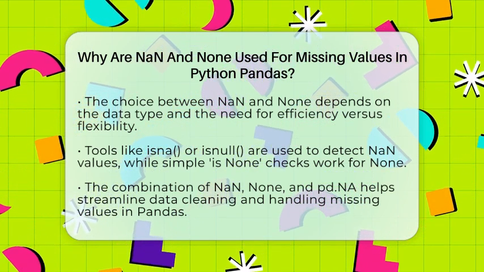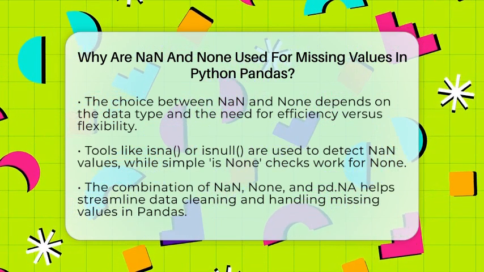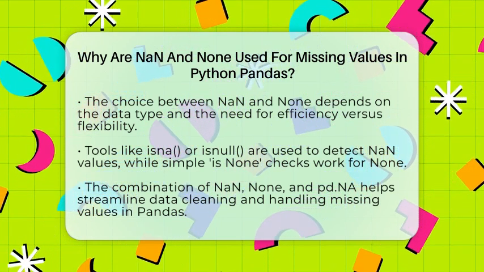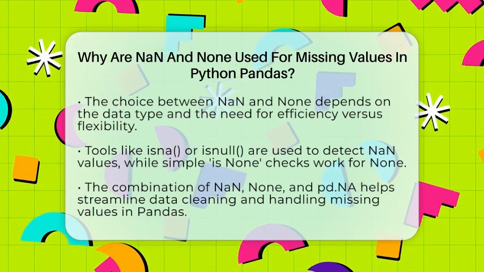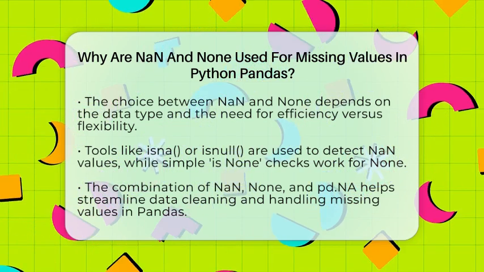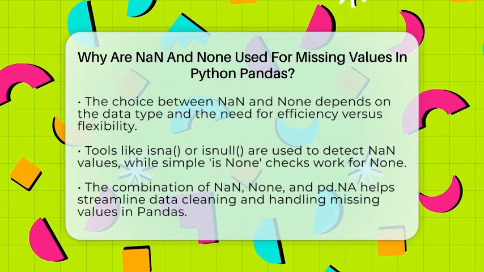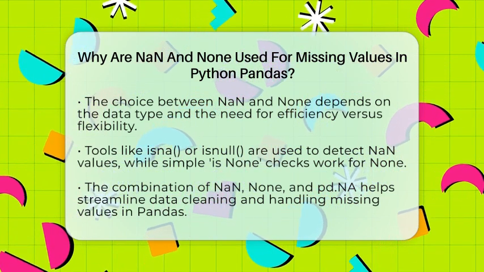In summary, NaN and None are both used to mark missing data because they fit different needs. NaN is great for numeric data because it works well with NumPy and keeps your data fast and efficient. None is better suited for non-numeric data, especially when working with strings or mixed types. Pandas provides tools to handle both, making data cleaning and analysis smoother.